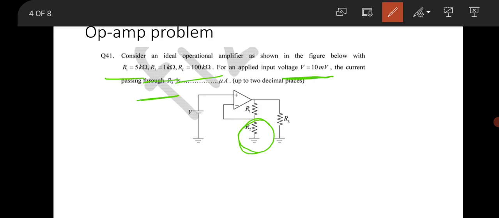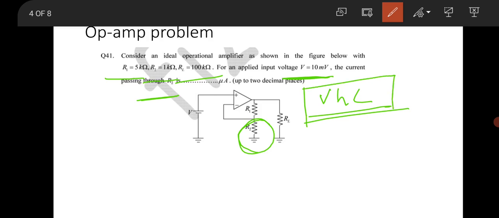You have to find the current flowing through this R2. I will show the approach for how one can solve op-amp problems. First of all, whenever you are solving op-amp, use the concept of virtual ground, VGC. Okay, so there is a negative feedback, so you can use the virtual ground concept.